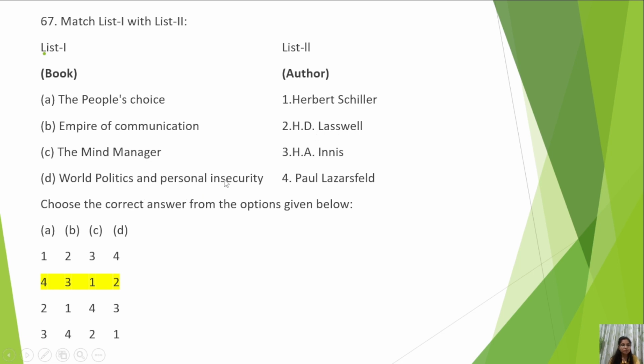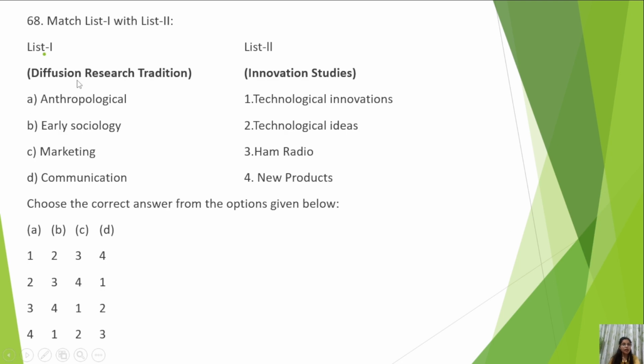Next is diffusion research, tradition and innovation studies. You have to match these: anthropological, early sociology, marketing, communication, technological innovation, technological ideas, ham radio, new products. So what do you think? It can be a little confusing, but marketing maybe goes for new products because marketing is associated with products.